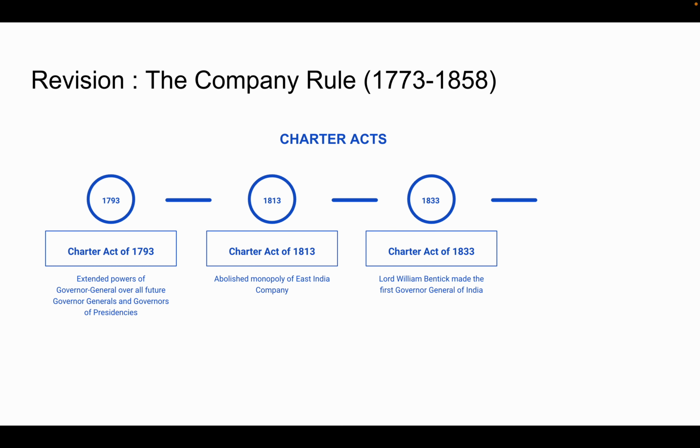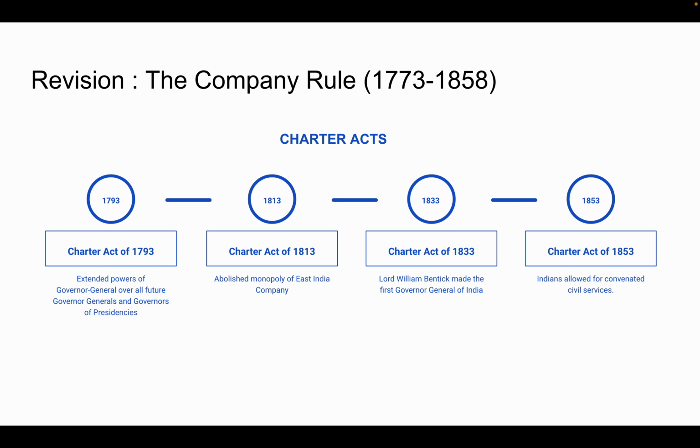Now remember, the Act of 1773, the Regulating Act, made the first Governor General of Bengal, Lord Warren Hastings. The Charter Act of 1833 made the first Governor General of India, Lord William Bentinck.